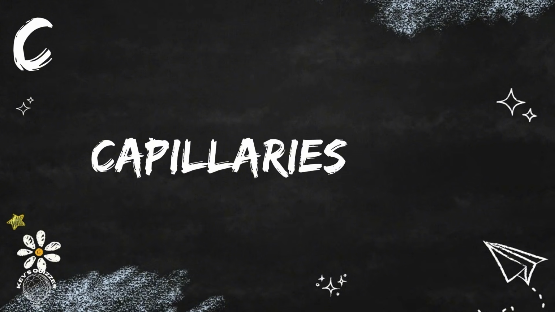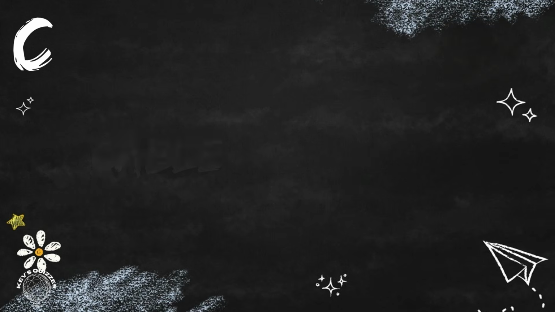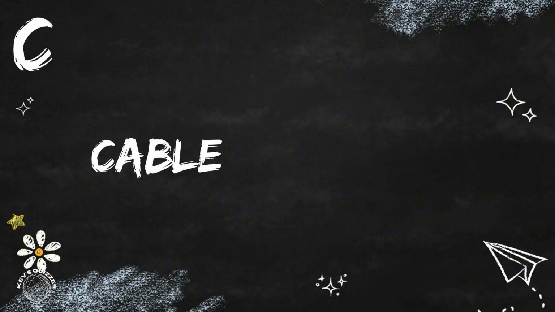Now, question 96. What word describes 1/10 of a nautical mile? A cable is the specific term used to define 1/10 of a nautical mile in maritime navigation.